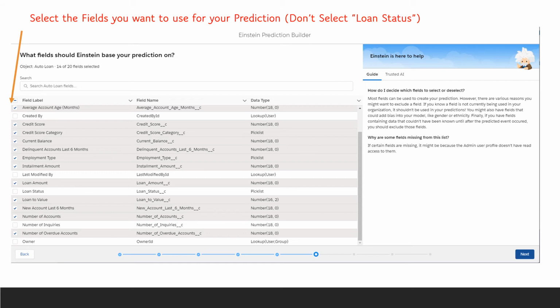So in that case, for our example here, we don't want to include the loan status as one of our fields. You also don't want to include fields that provide no useful predictive power, such as transaction IDs or system IDs. And lastly, customers in regulated environments may need to remove fields from their predictive models. When you're done making your selections on the fields you want to use in the prediction model, well then just click Next in the bottom right-hand corner of the screen.